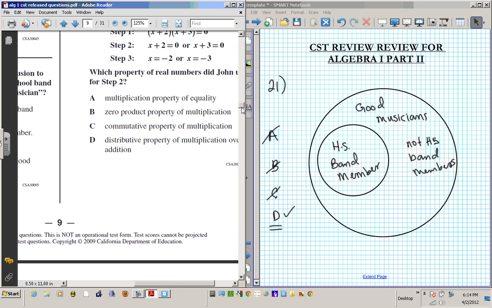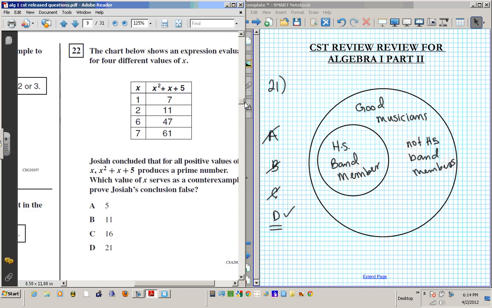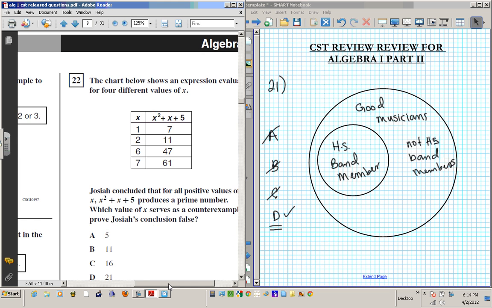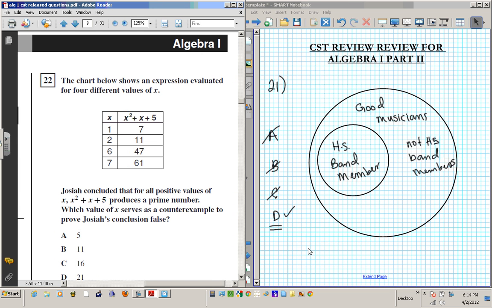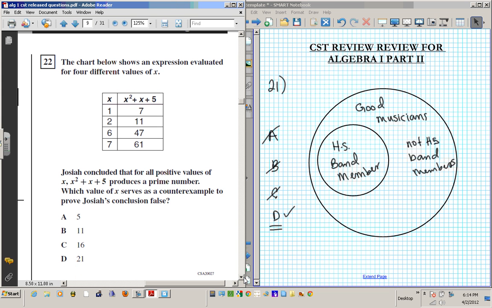Question number 22. 22 says, the chart below shows an expression evaluated for 4 different values of x. Josiah concluded that for all positive values of x, x squared plus x plus 5 produces a prime number. Which value of x serves as a counterexample to prove Josiah's conclusion as false?